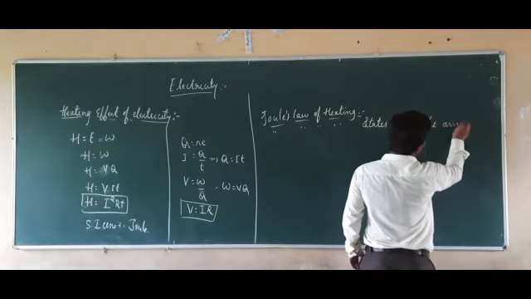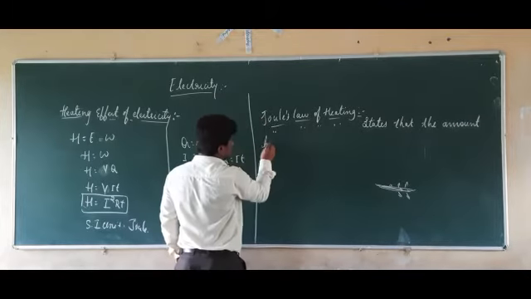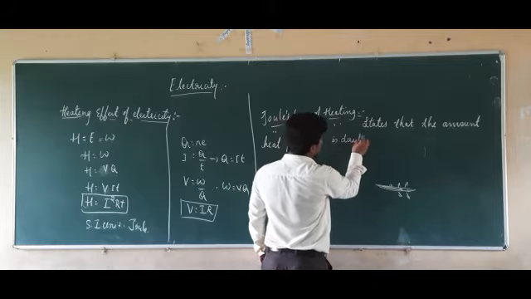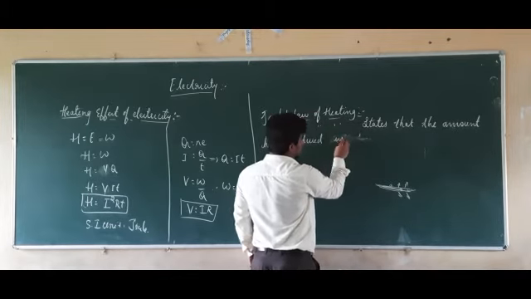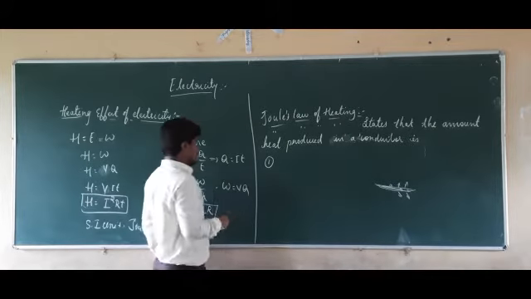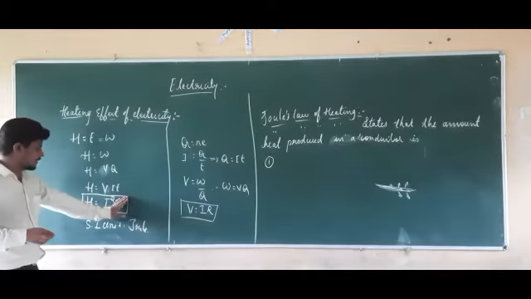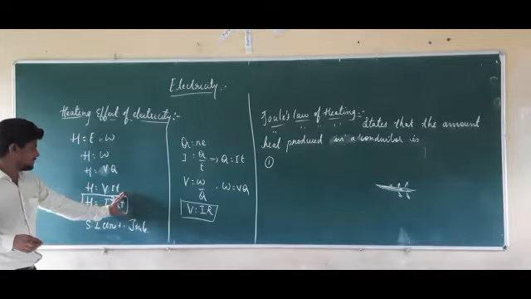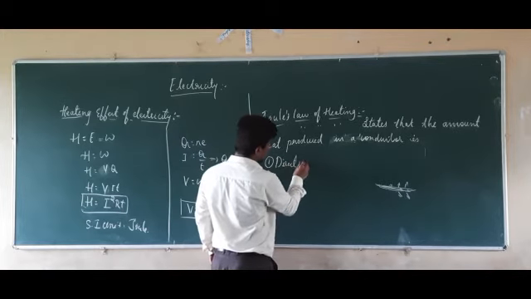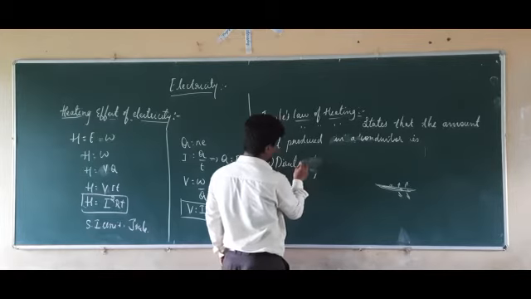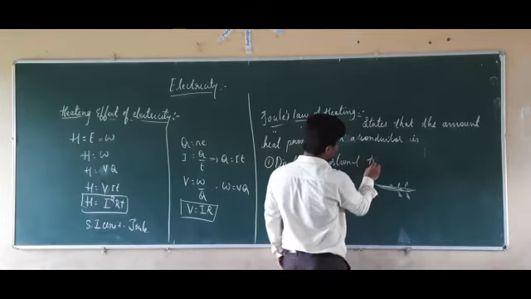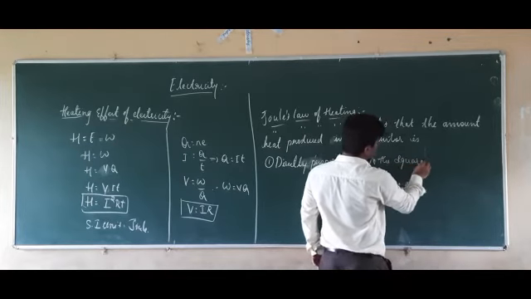Joule's law of heating states that the amount of heat produced in a conductor, if you take the resistance and time taken as constant, then H is directly proportional to the square of the current.